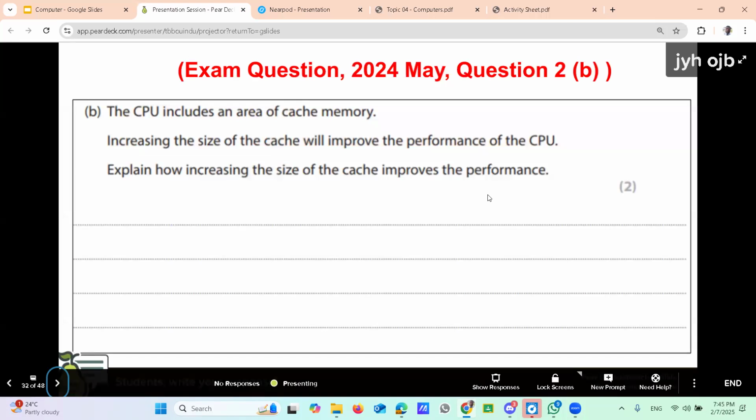Right. Try to answer this one now. It's an exam type question, 2024 May question 2B. Right, then first try it yourself.